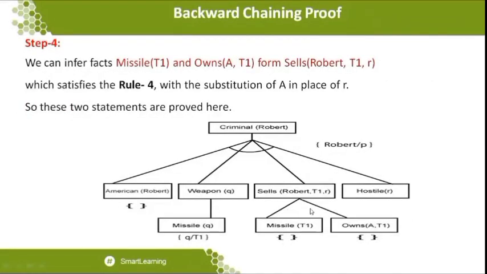These two should have some kind of combination by putting an arc symbol, a semi-arc symbol, combining the missiles of T1 and owns of A comma T1. And further, there is no expansion available. That is why I'm putting this, so that we can conclude that the statement is right. Then there is no further expansion available. So these two statements are proved here.